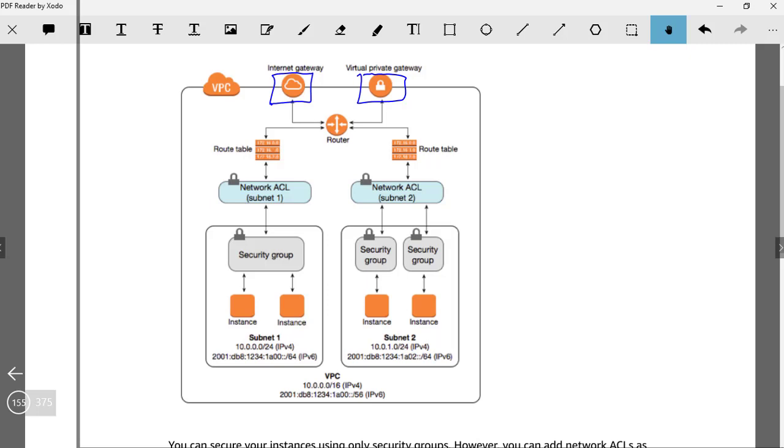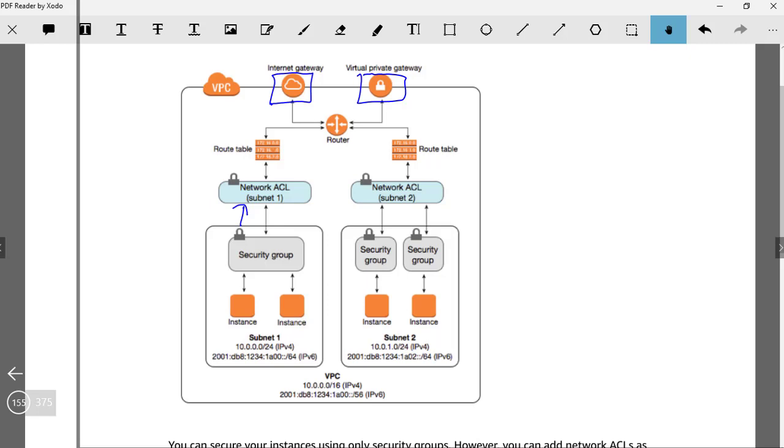When it routes a packet based on the route table entry, the first defense here would be the security group, and this is a second layer of defense. But if you are coming from top down, it will first check whether the network ACL is allowing the traffic, and it is at the subnet level. For this particular subnet, we have this NACL attached to it. If yes, then it will go inside, and then at the instance level, even if it is inside the subnet, it needs to evaluate the security group rules to reach the instance.